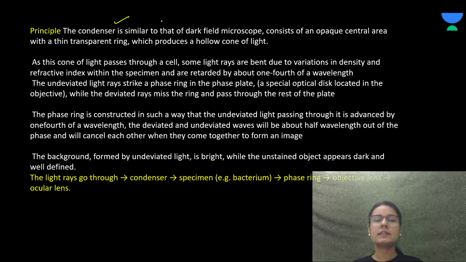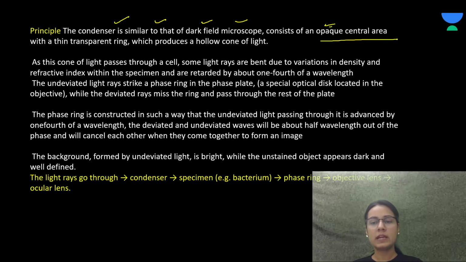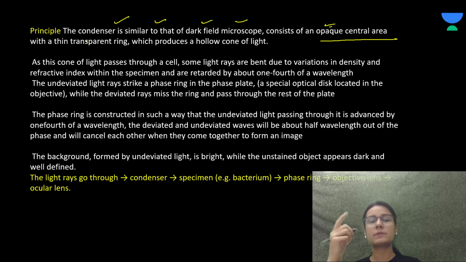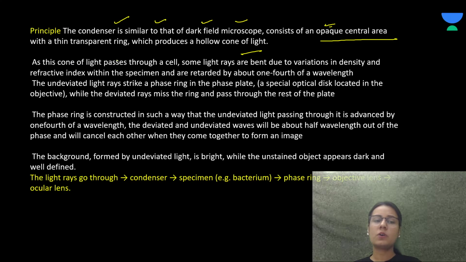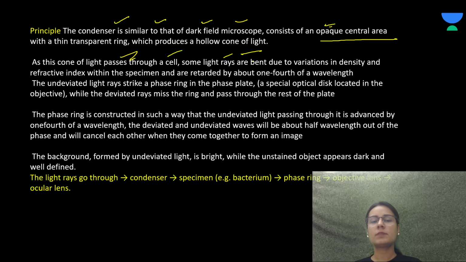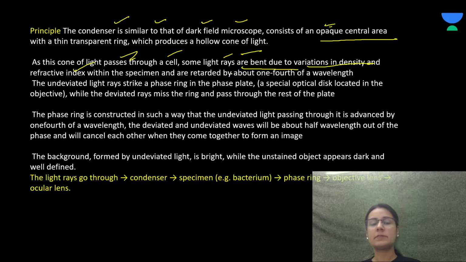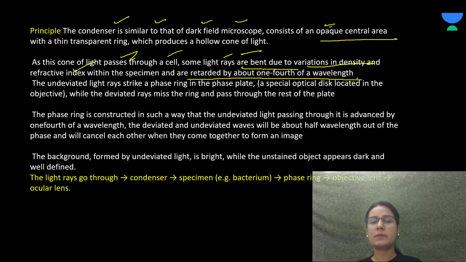The condenser is similar to that of the dark field microscope, consisting of an opaque central area with a thin transparent ring which produces a hollow cone of light. As this cone of light passes through a cell, some light is bent due to variation in density and the refractive index within the specimen, and is retarded by about one-fourth of the wavelength.